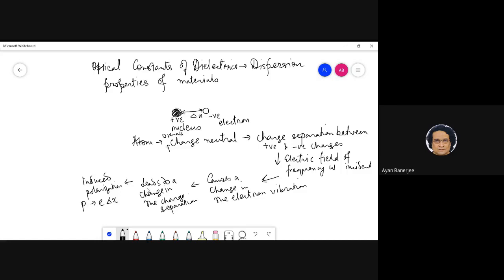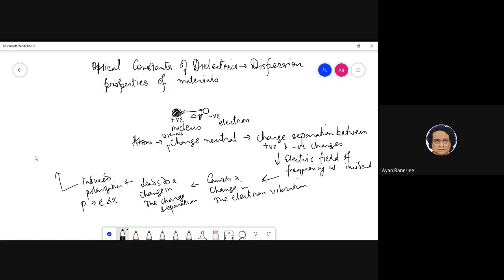Maybe we should not write this as x. Maybe we should just write this as some delta r or something. Better to not write the same thing, right? And this I am considering in one particular direction, and this is causing a little bit of shift from the equilibrium that was present, and that is the polarization that it has obtained, given by this.